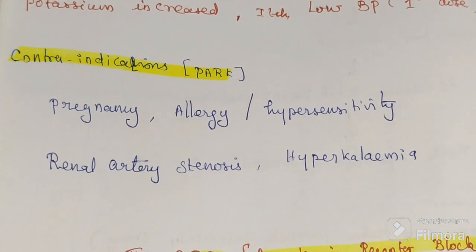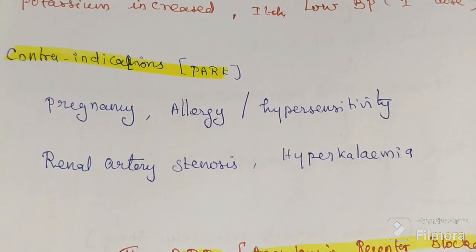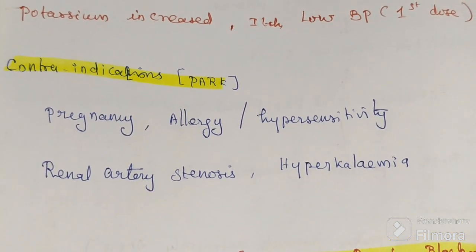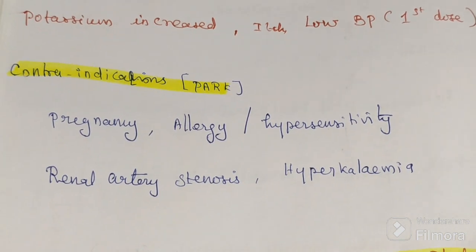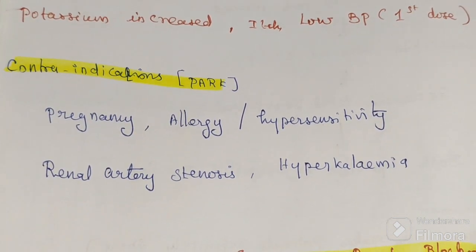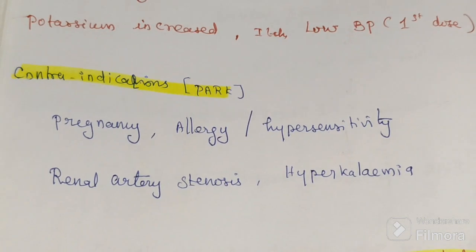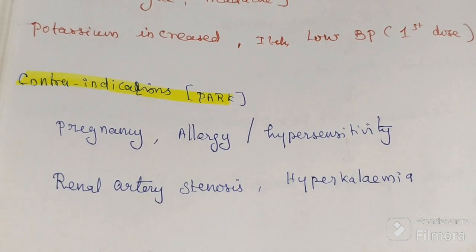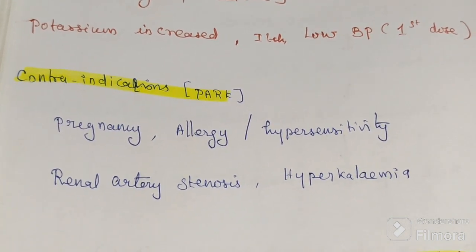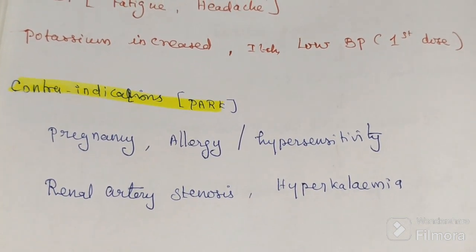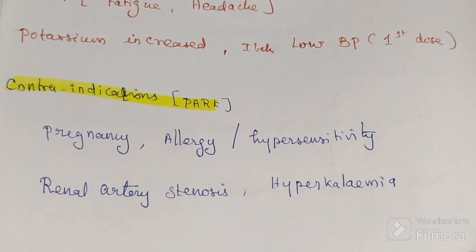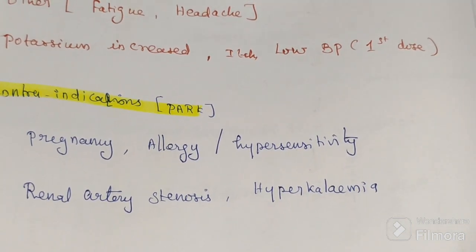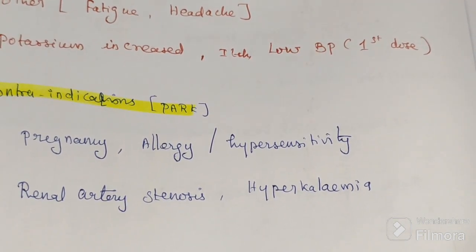Never give it in renal artery stenosis or single kidney, because everything depends on glomerular function, and giving an ACE inhibitor will make the glomerular filtration rate fall. If potassium is already raised, never give it, as it will further increase potassium and the person will have hyperkalemia.